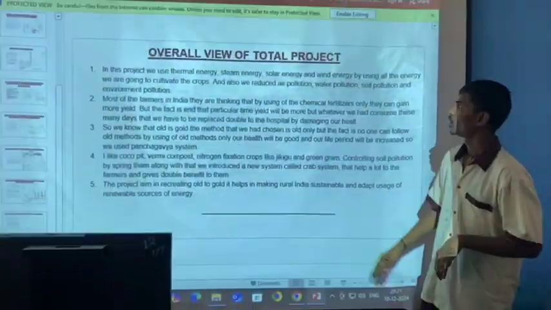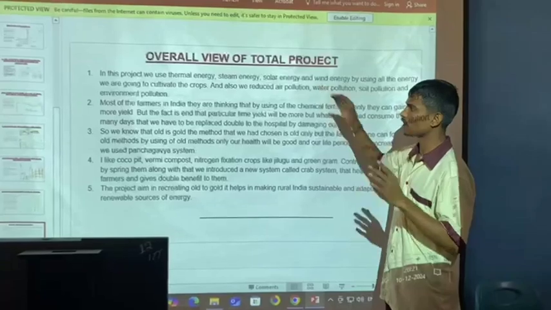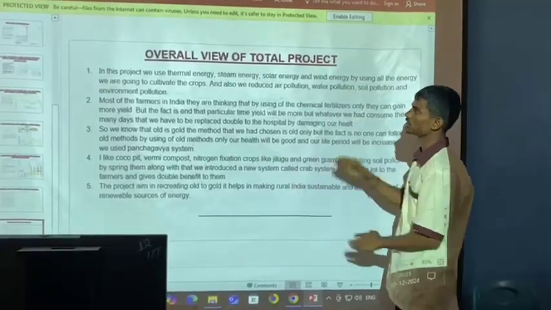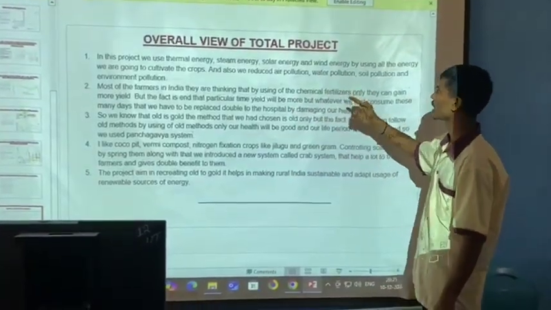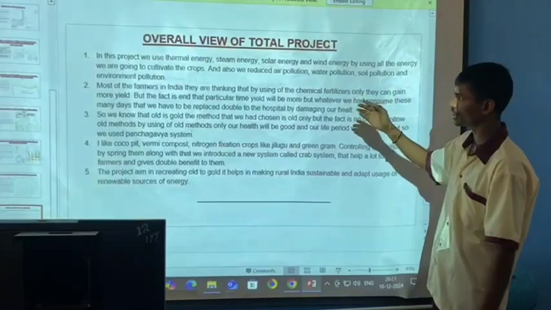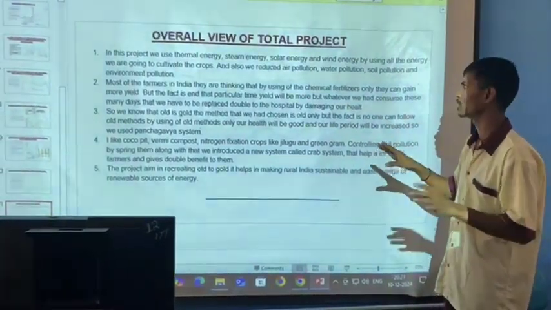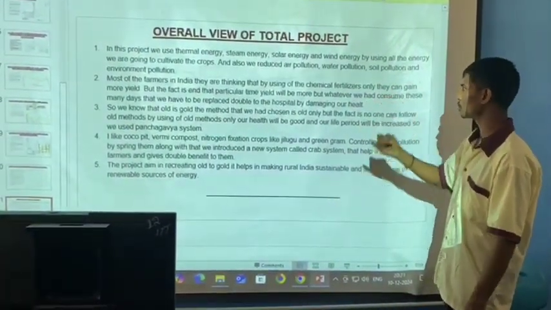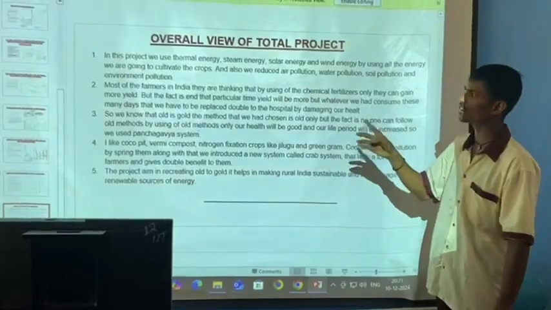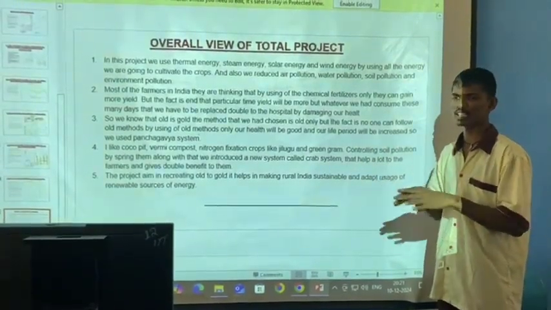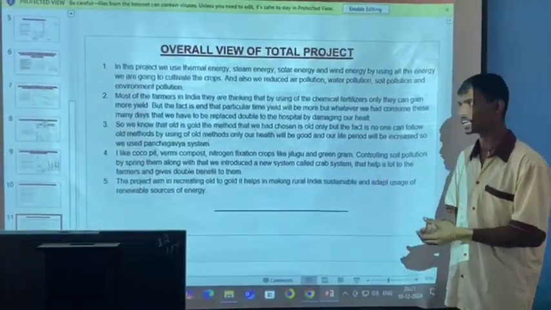Overall view of the total project: whatever we had thought, in this project we use thermal energy, steam energy, solar energy and wind energy. By using all this energy, we are going to cultivate all the crops. Also, we reduce air pollution, water pollution, soil pollution and environment pollution. Yes, we can see that whatever we have used is biodegradable.